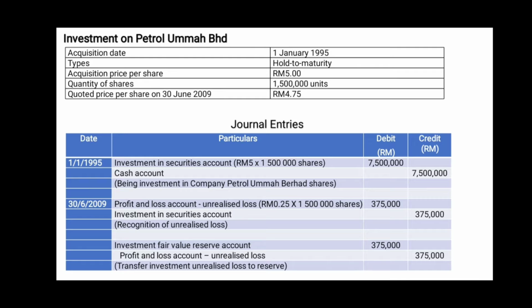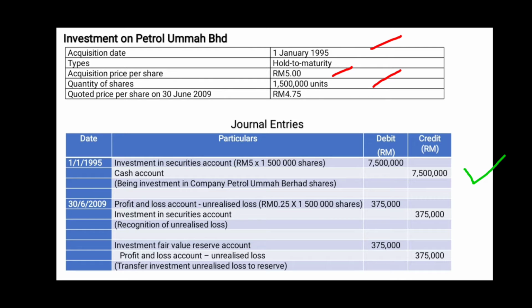The first investment occurred on 1 January 1995 when Bank Syariah Malaysia Berhad acquired 1.5 million units of shares at 5 ringgit per share from Petrol Umar Berhad. Hence, to record this transaction, we will debit investment securities account and credit cash account amounting to 7.5 million ringgit.